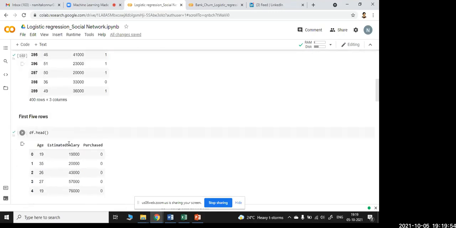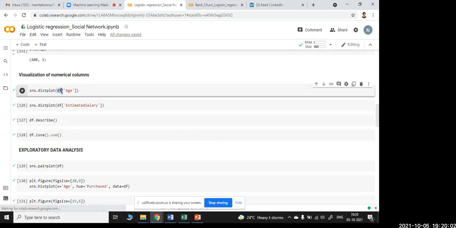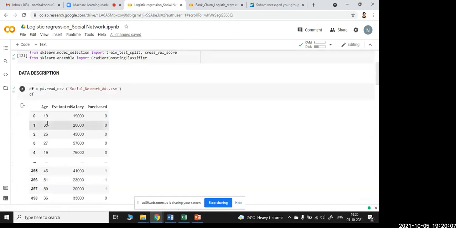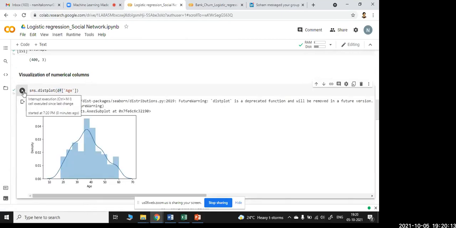So I'll use sns.displot(df['age']). Let me run that. Here df is a variable, and once I put the square brackets, my column name comes in, that is age. Now you can see the histogram graph, where the age group from 10 to 70 is available in the data set. I did not check the ages in the Excel sheet.